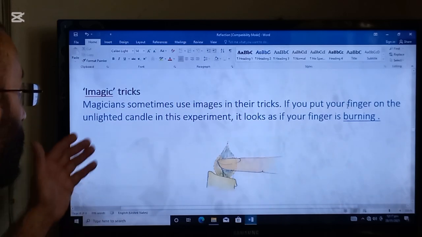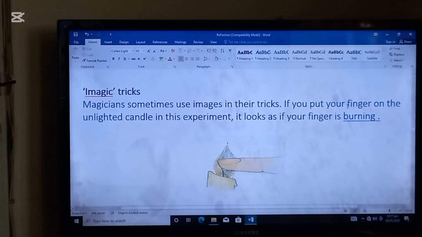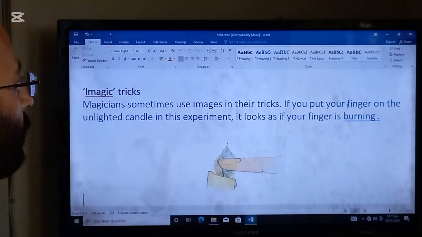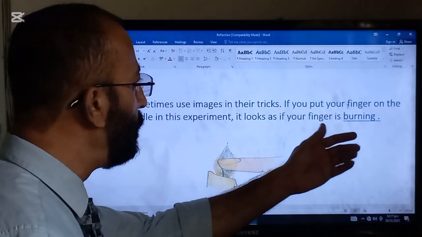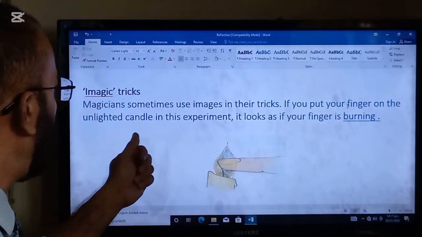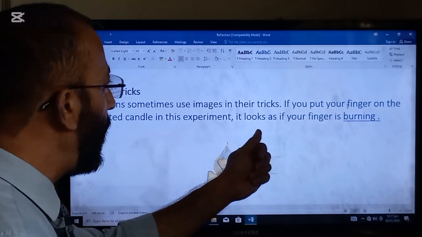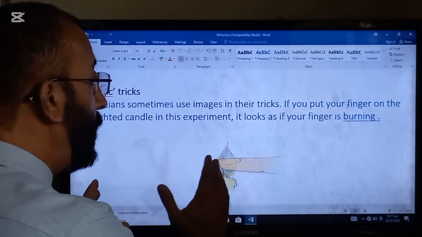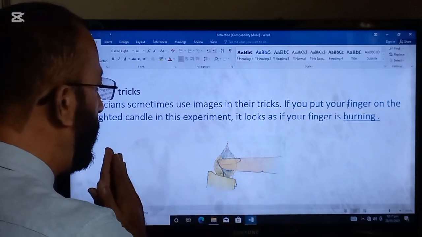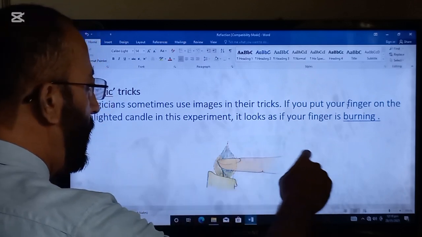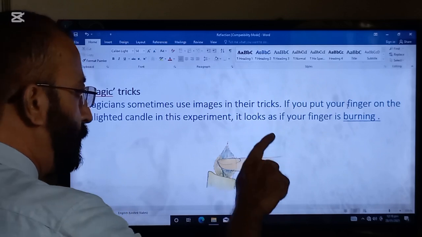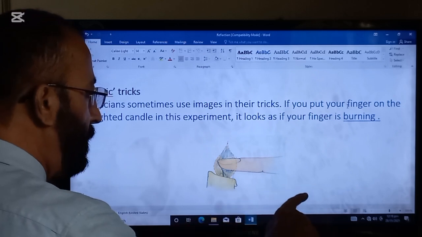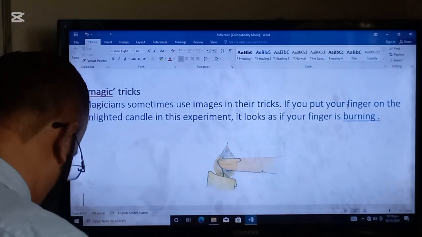Okay, next is image tricks. Magicians sometimes use images in their tricks. If you put your finger on the unlighted candle in this experiment, it looks as if your finger is burning. So the magicians use reflections. The reflection of the lighted candle can be seen in the mirror, and the magicians put their finger in the air so that it seems their finger is in the flame and is burning. So this is the trick.